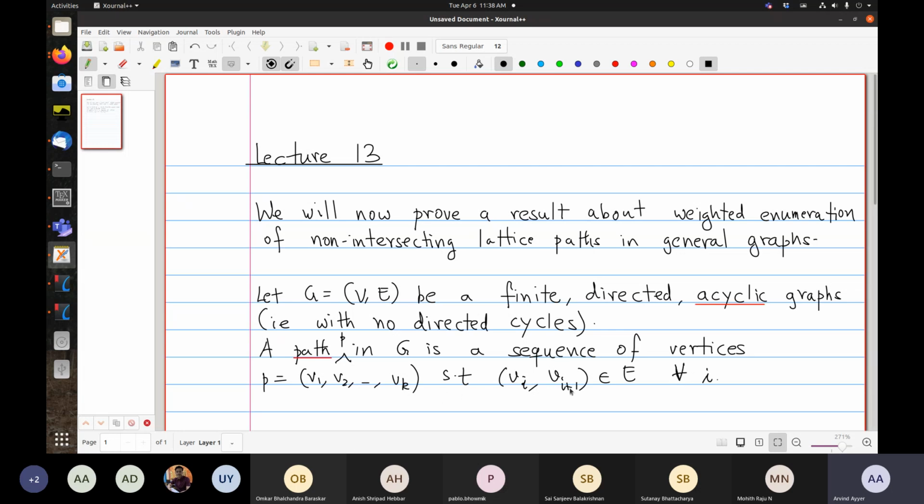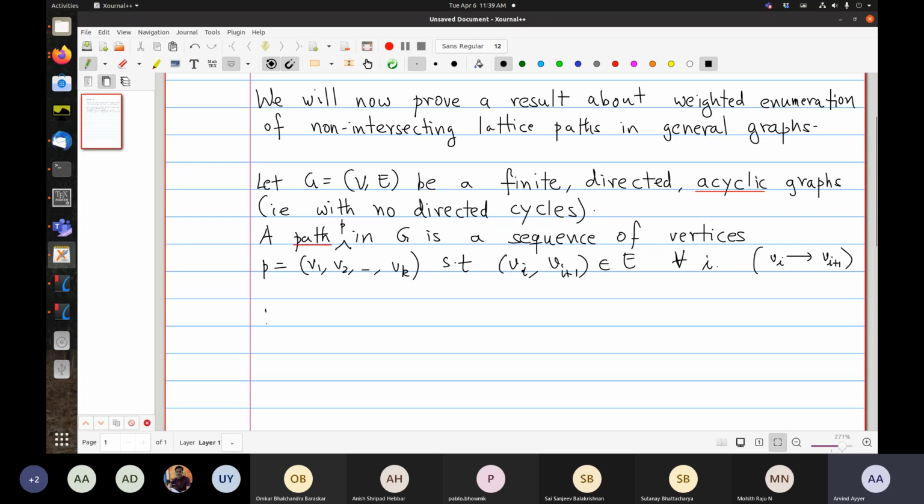I'm using the tuple notation for an edge because this is a directed edge, i.e. there is an edge from Vi to Vi+1. I'm not using the set notation. If the graph were undirected, an edge would be a two element subset, but now this is a tuple.